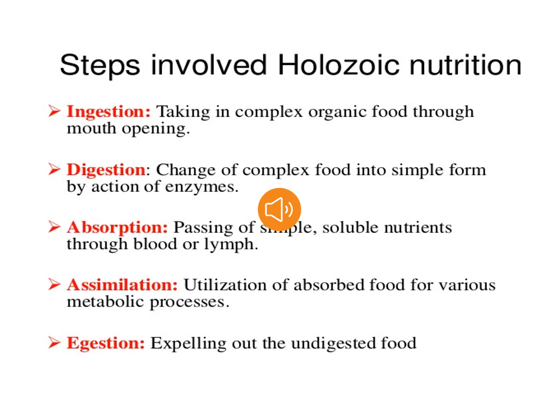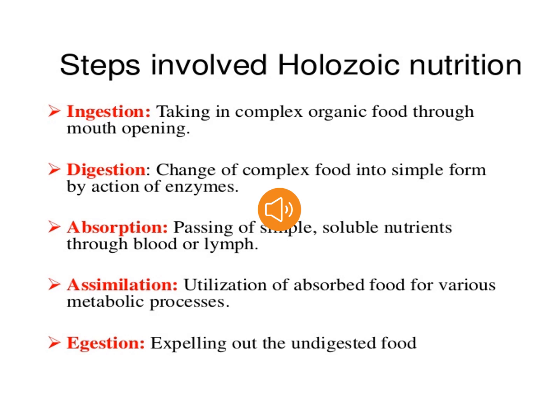Now, the next stage is assimilation. The process of using the absorbed food molecules for producing energy and growth is called assimilation. As you all know, we eat food to do various work and for our growth. So the food which is digested and used for doing certain activities and growth is called assimilation. And the last stage is egestion.